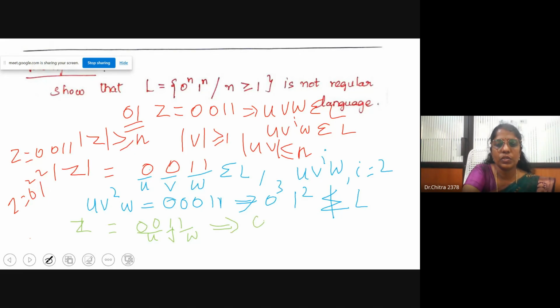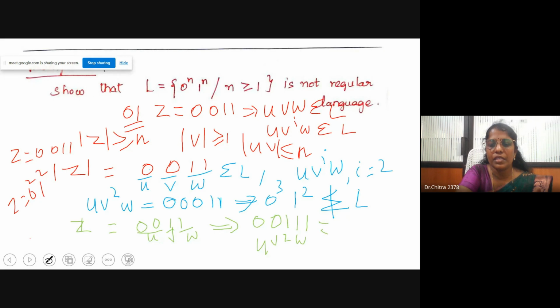Then U is 00, V is 1, so what is V square? It is 1, 1. W is 1. So this is U V square W. According to the pumping lemma, if U V W belongs to L, then U V square W also belongs to L.